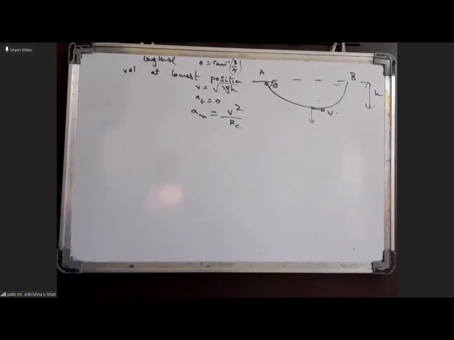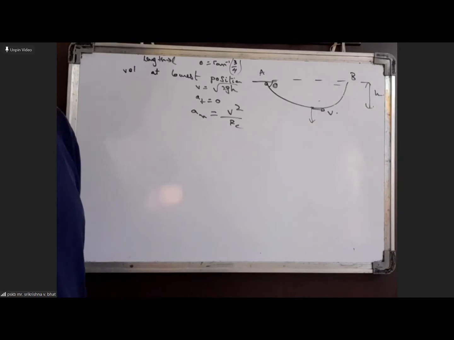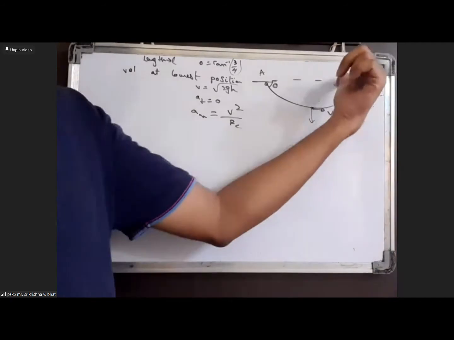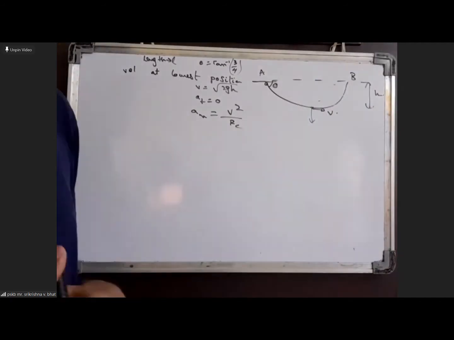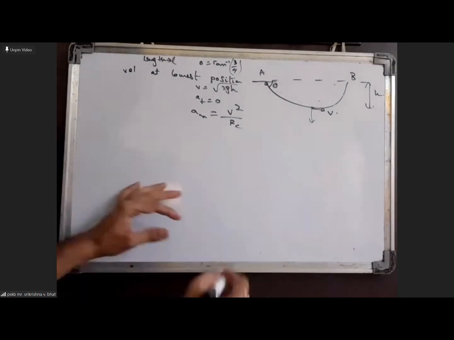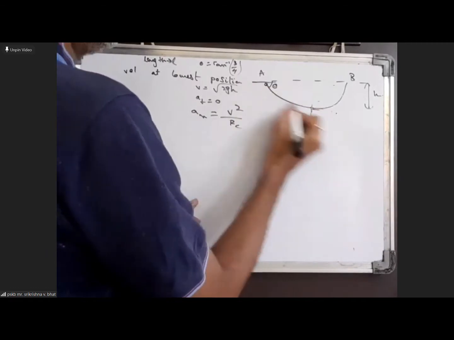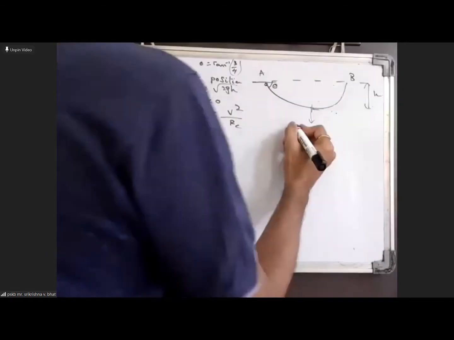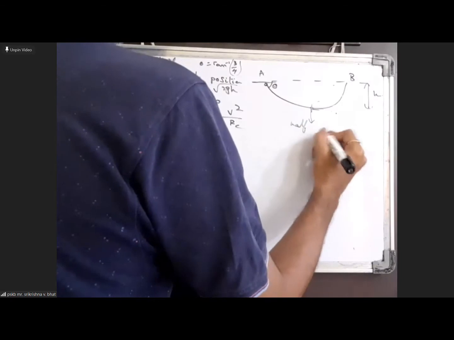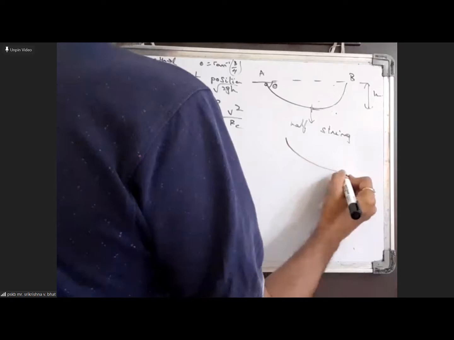Okay, so in order to find the acceleration of the bead at the lowest position, we can try to find the radius of curvature at the lowest position. Once we get the radius of curvature at the lowest position, we are as good as done with the normal acceleration. In order to find the radius of curvature, first of all, we will consider this half section of the string, and just rewrite and show you in more detail.